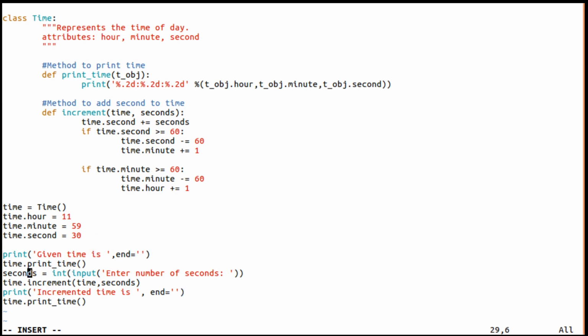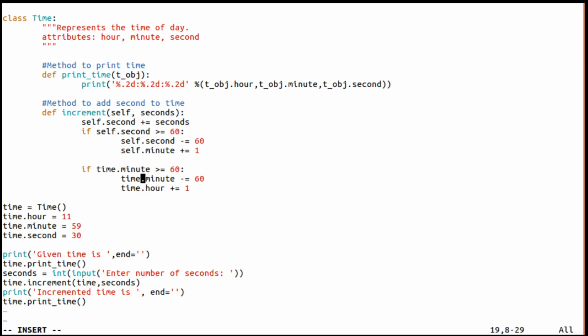And one more thing: as I told, it's a convention to use the name of the first object parameter as self. Because of that, every time I am going to change the name. I'll change it to self here, and here it is self, and even here it is self.